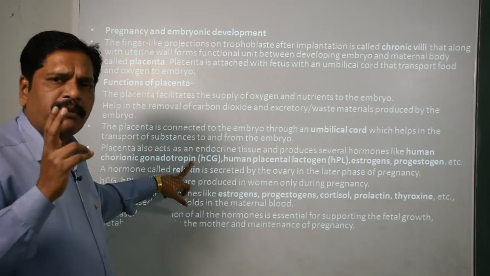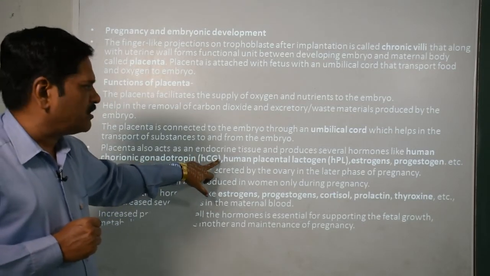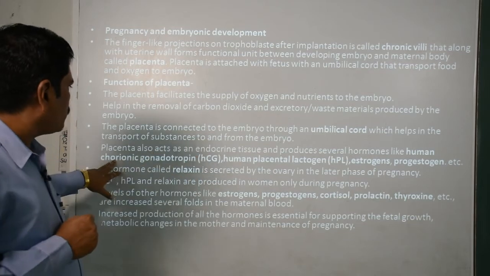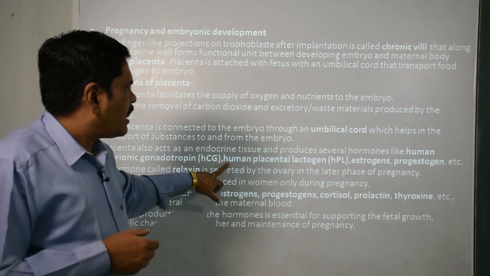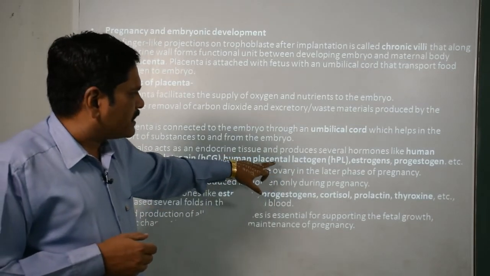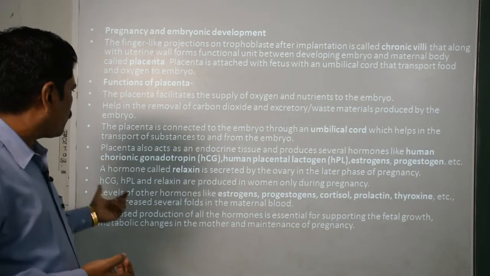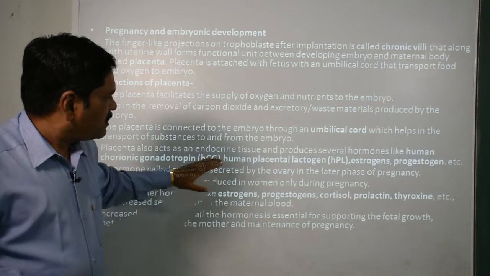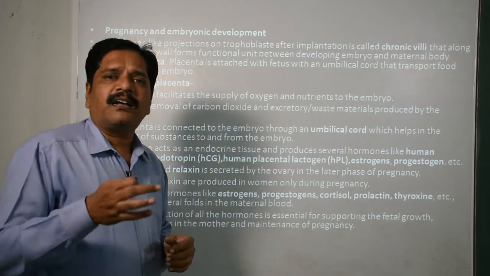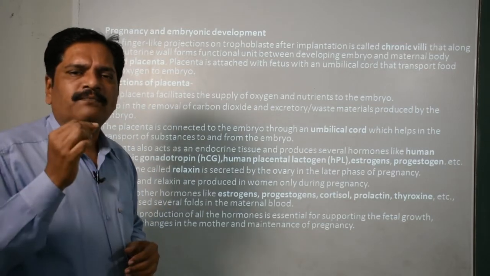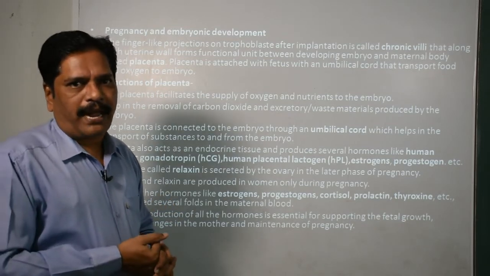Remember this one, it may be asked as a 1 mark question in the final exam, okay. HCG. What is HCG? Human chorionic gonadotropin hormone. The second one is HPL, human placental lactogen. Then the estrogens and progesterone, these are very common. And remember, this hormone is produced only during pregnancy, and traces of it in the urine can be used to confirm the pregnancy.